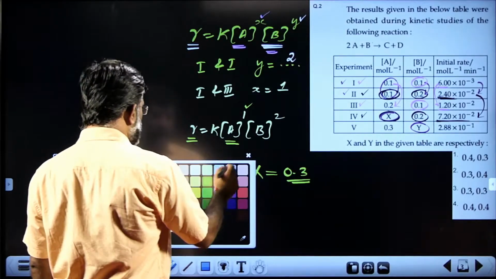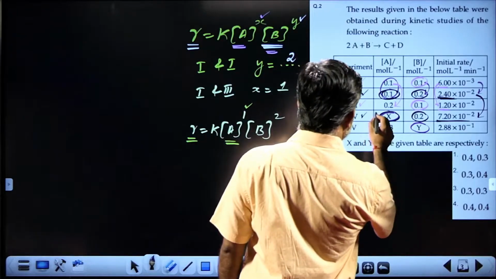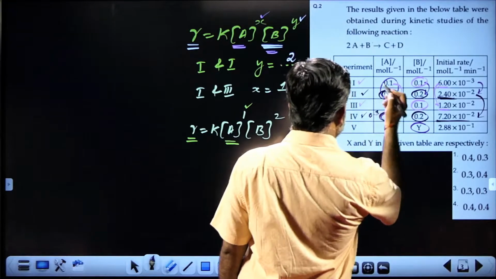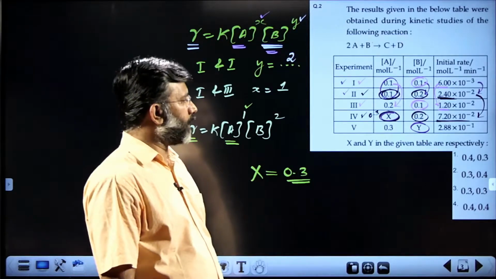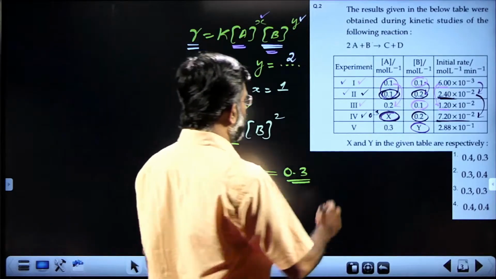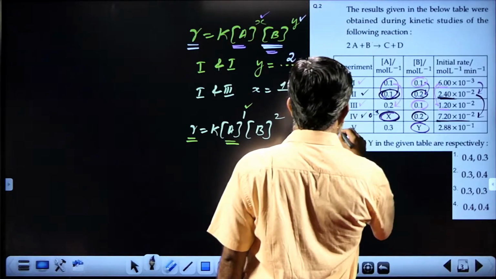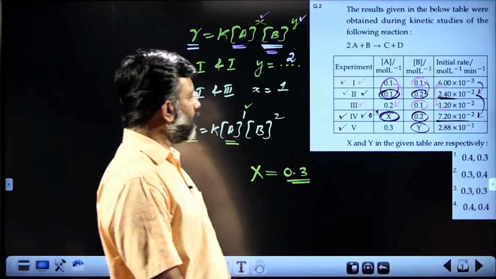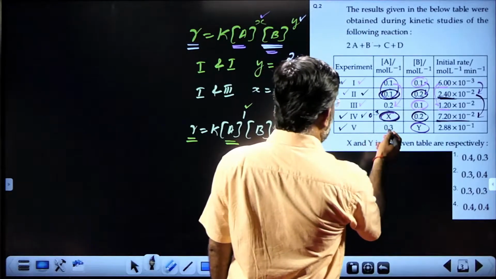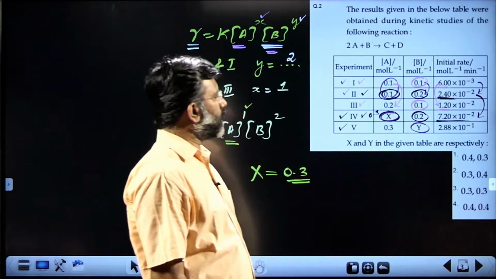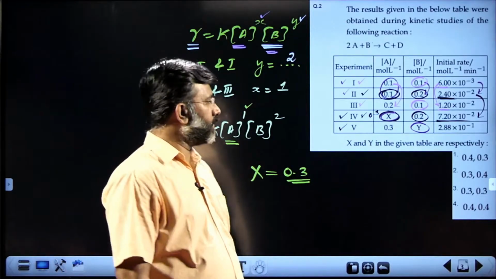So the concentration X we got is 0.3. Now we need to find out Y, for which you can examine observations 4 and 5. In 4, it is 0.3 and 0.3. The concentration of A remains constant.